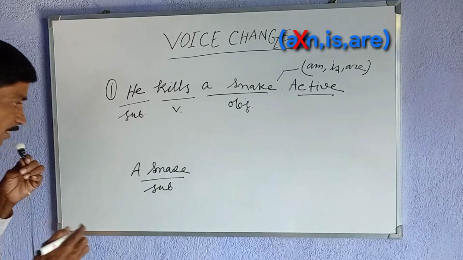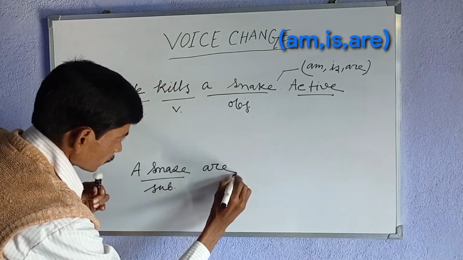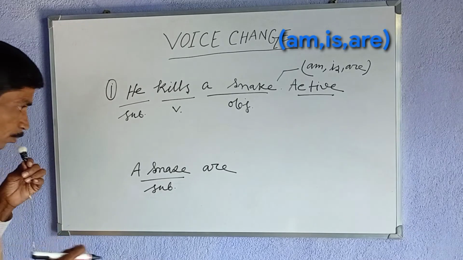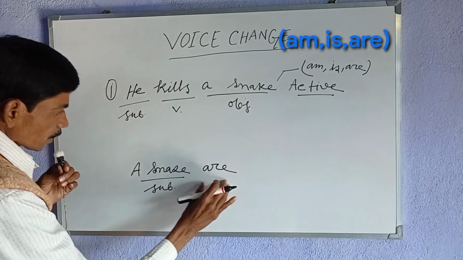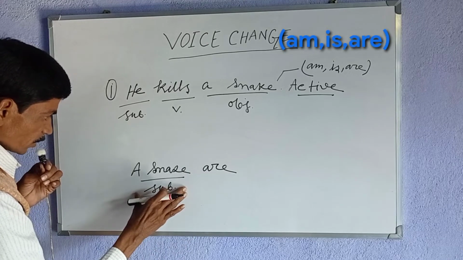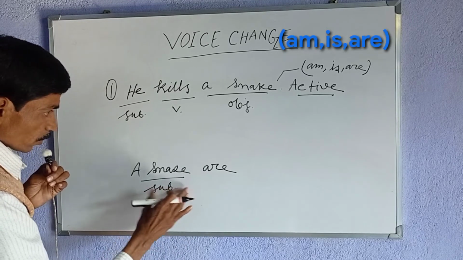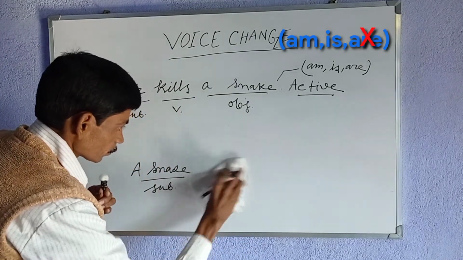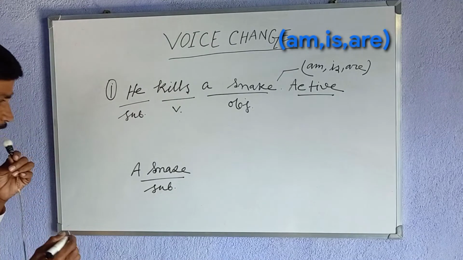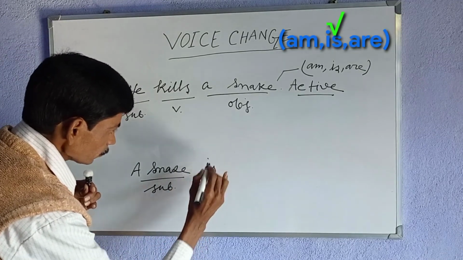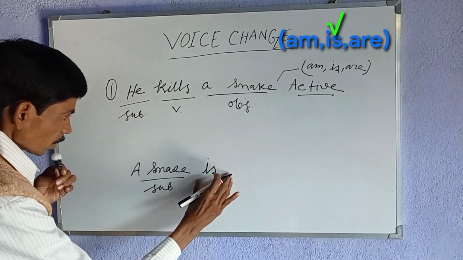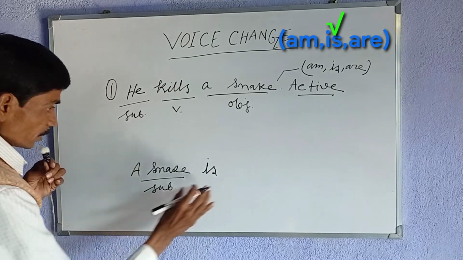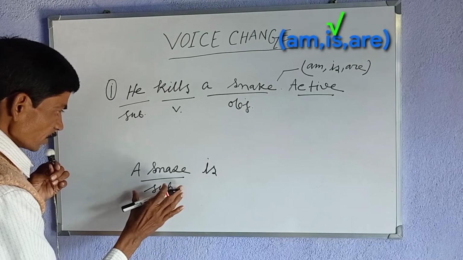Can we write are? A snake are? No, we can't write a snake are because are is a plural verb and a snake is a singular subject, and a singular subject does not agree with a plural verb, so we can't write are. We must write is. Singular subject, singular verb. A singular subject agrees with a singular verb, so we must write is after the subject a snake.